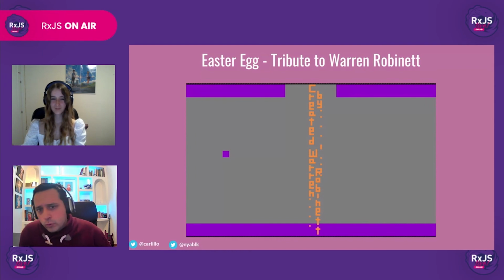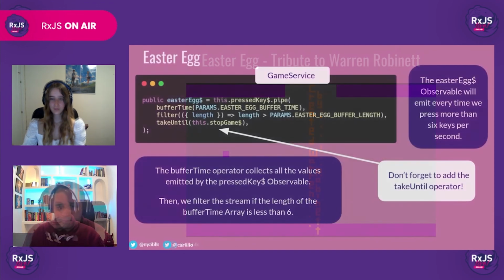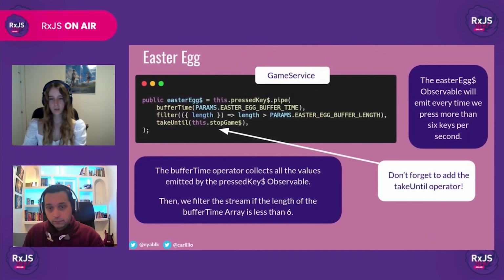I would love to talk about the reason he had for doing this, but we don't have a lot of time, so let's go ahead and create our own Easter egg. Our Easter egg is going to be a lot simpler than Warren's. If we press any key more than 6 times in 1 second, a secret message will appear on the screen.